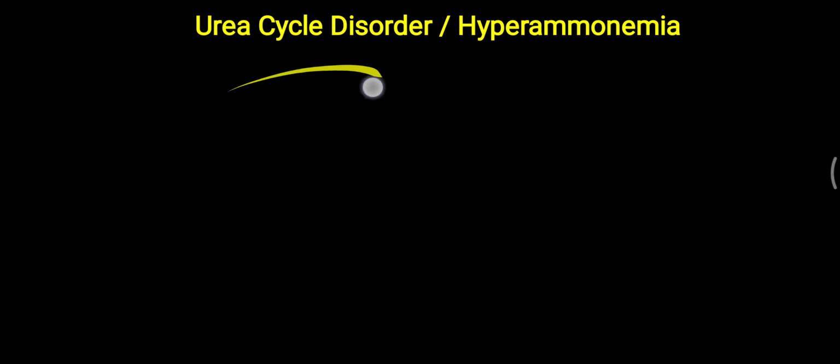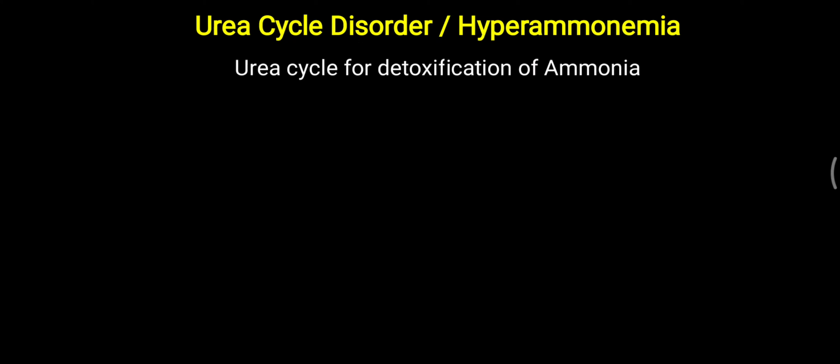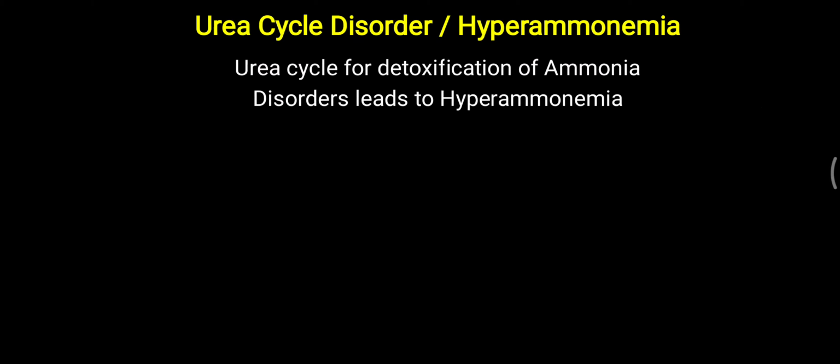Simple urea cycle disorder, which we have already seen, typically leads to hyperammonemia. The basic function of the urea cycle is detoxification of ammonia, which is converted into urea. But in a urea cycle disorder there is no detoxification of this ammonia, and that leads to an increased amount of ammonia in the blood, which leads to hyperammonemia.